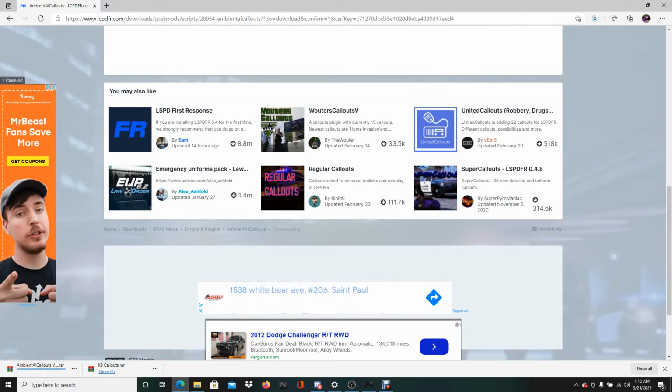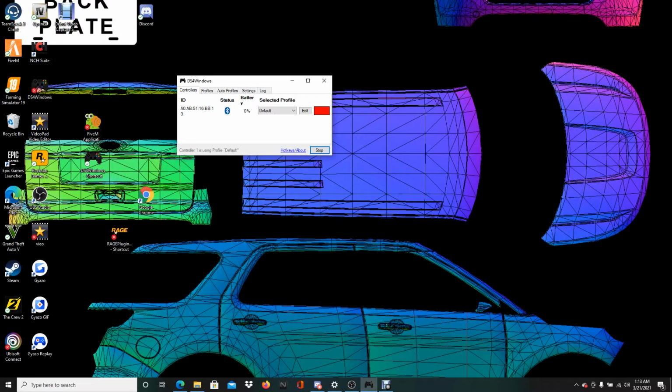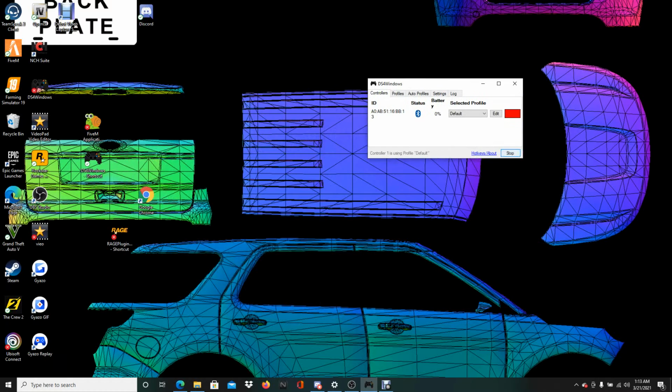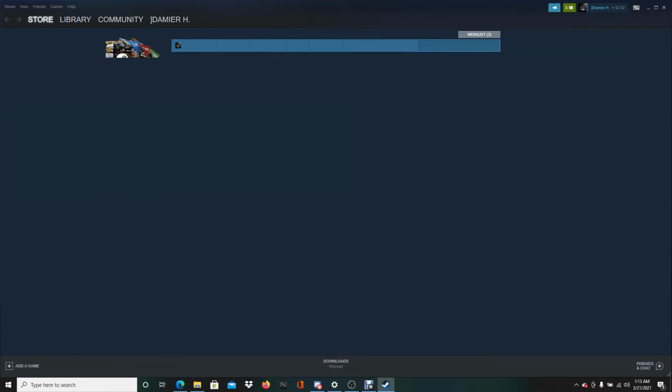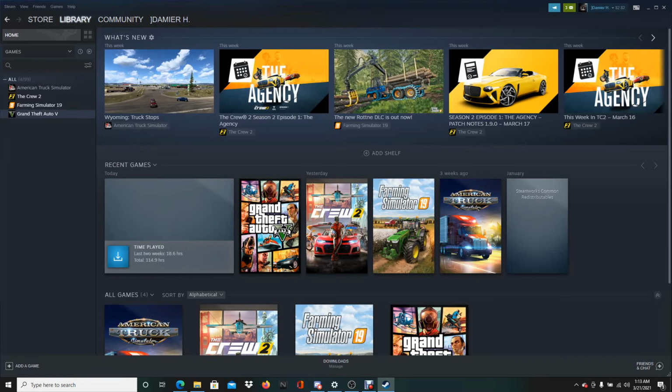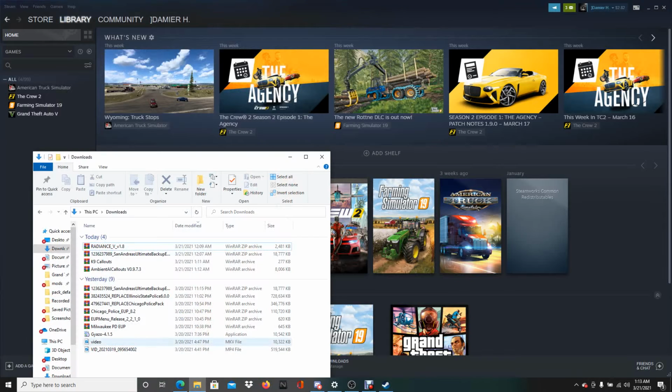Okay, so there's a lot of different ways you can do this. Right now, you can leave those. Ignore this, this is just my controller. Let's actually just turn that off. You could go in your Steam, go to the library, go to GTA 5, manage, and browse local files.